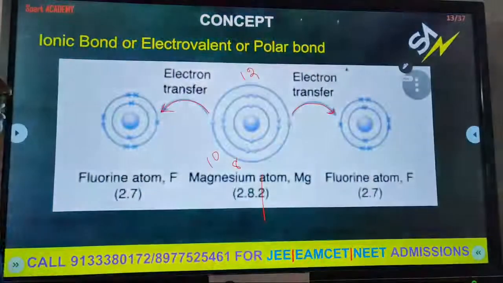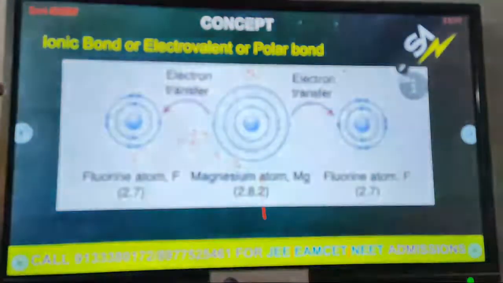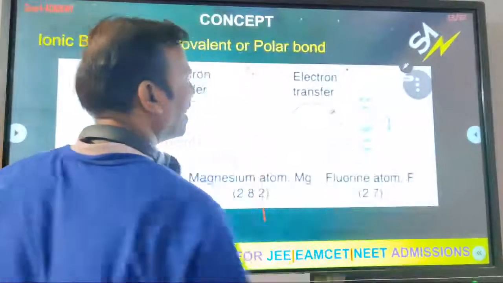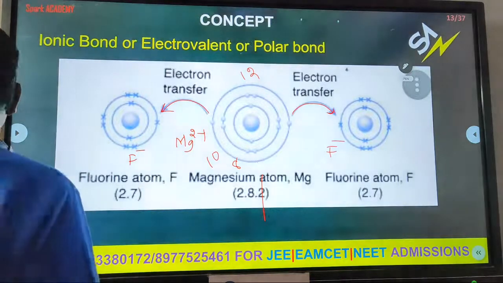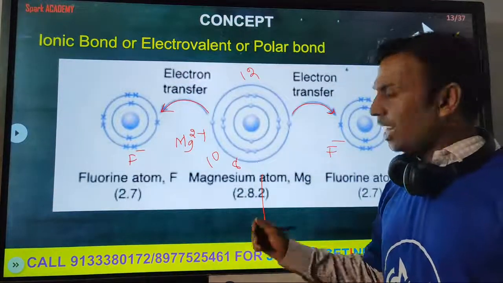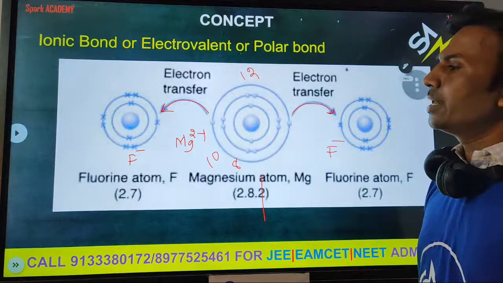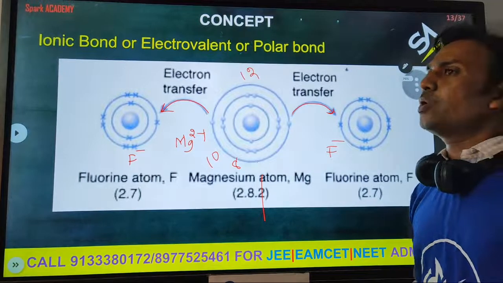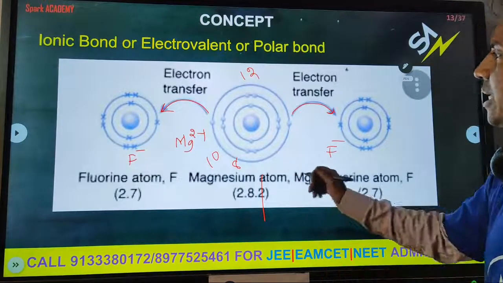Then what is the result? The result is Mg2+. What about fluorine? F-, because it gained an electron, each fluorine becomes F-. Now magnesium and fluorine have charges, so they are called charged particles. These charged particles have a force of attraction, an electrostatic force of attraction. Due to the electrostatic force of attraction, they form an ionic bond. So the result is an ionic bond.